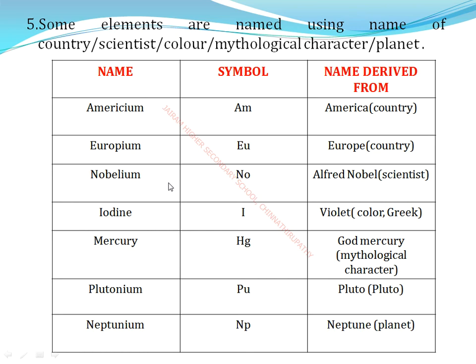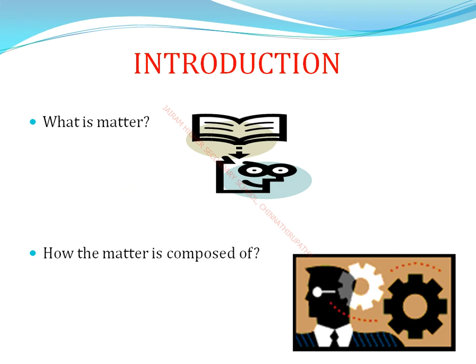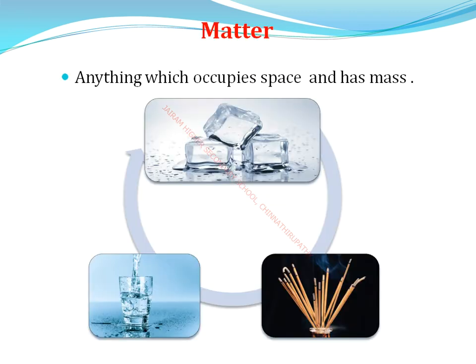Okay, now a small recap for this lesson. First, what is matter? Matter is made up of tiny particles, and molecules are all made up of them. That means something occupies the space. Anything which occupies the space or volume, that means matter. The smallest particles of atoms, molecules, ions, compounds are all building blocks known as matter. Anything which occupies the space and has mass.